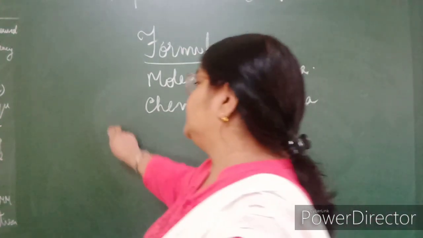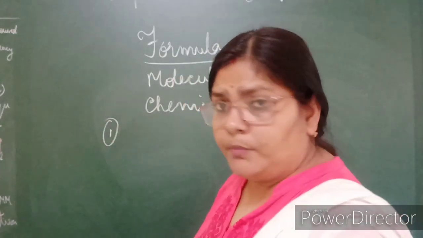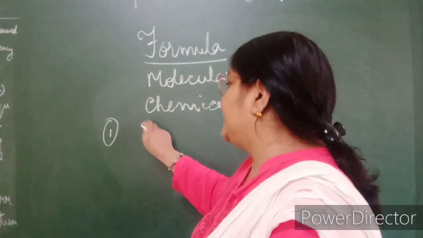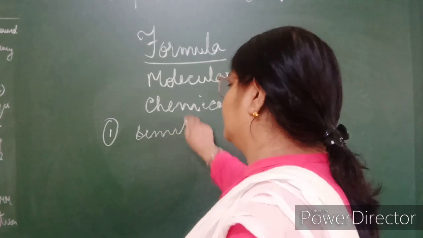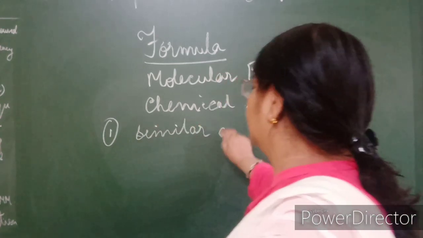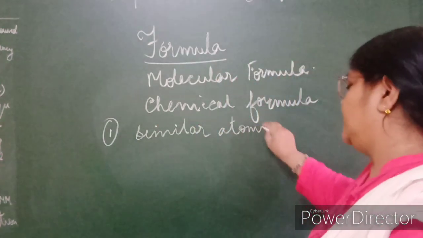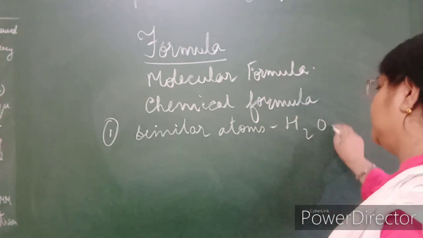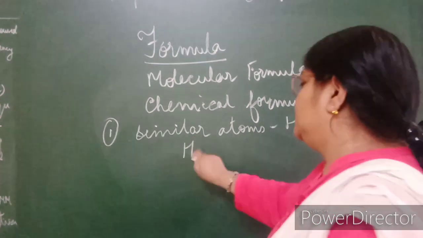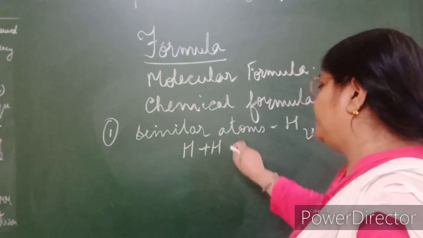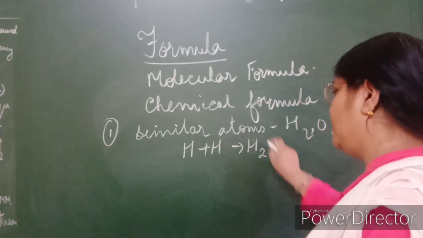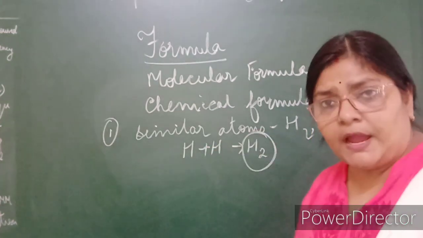Okay, so in the first case, when the molecules are made up of similar kinds of atoms, like in the case of hydrogen or oxygen, one atom of hydrogen plus another atom of hydrogen makes one molecule of hydrogen.